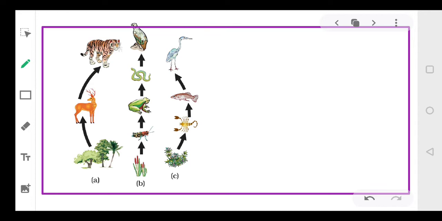Now let's look at the 3 examples of food chain. Let's see how many of you can identify. Let's look at the first one. What are these called? Trees. So first is trees.